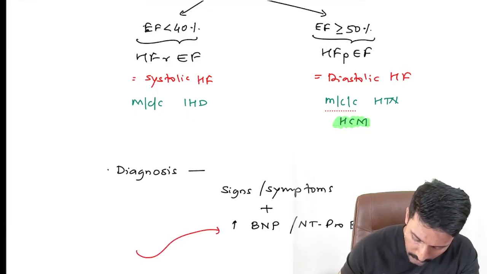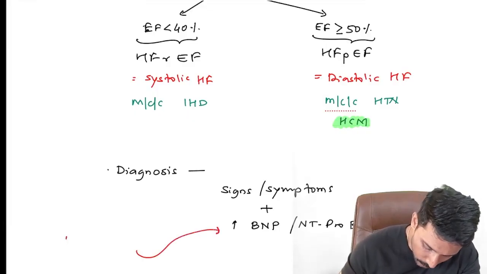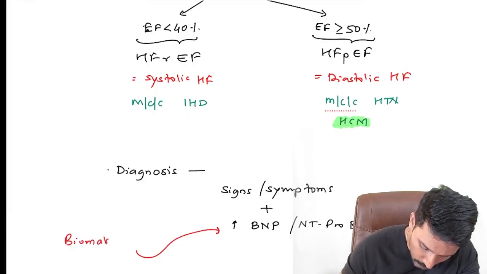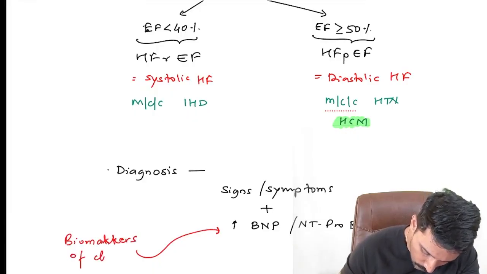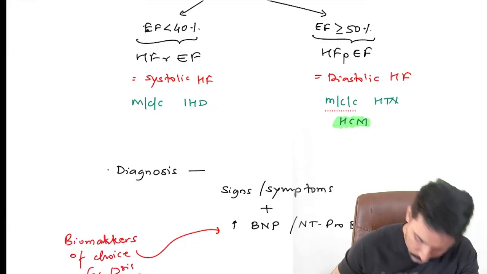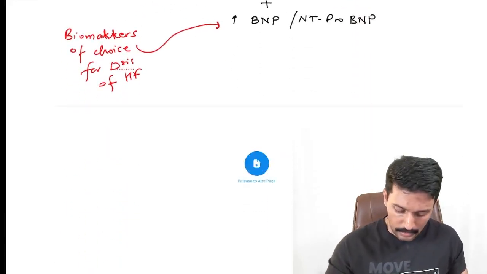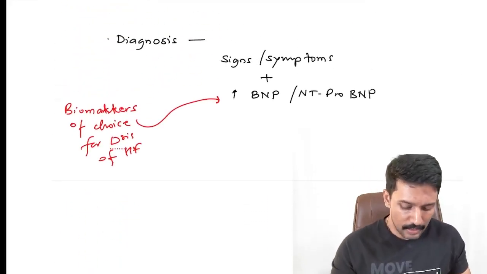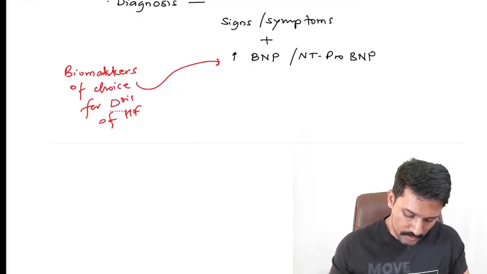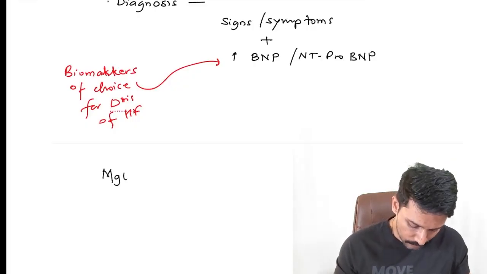These BNP and N-terminal pro-BNP are the biomarkers of choice for diagnosis of heart failure. Got it? Now, if you diagnose a case as heart failure, when it comes to its management,